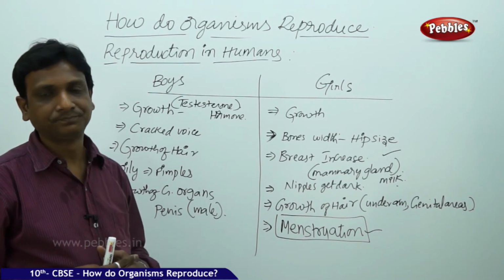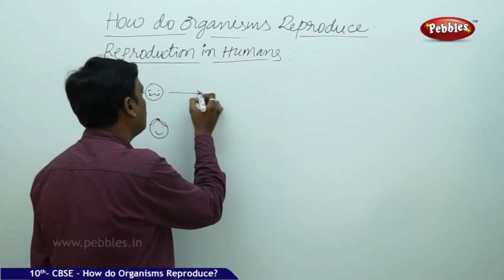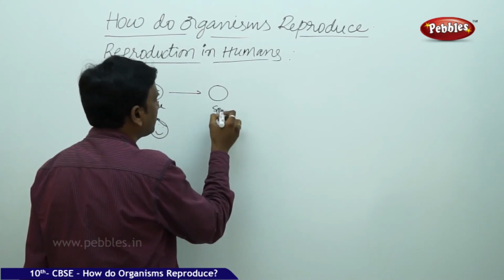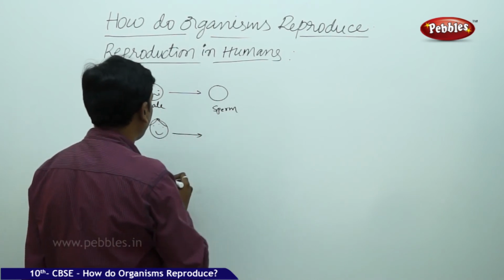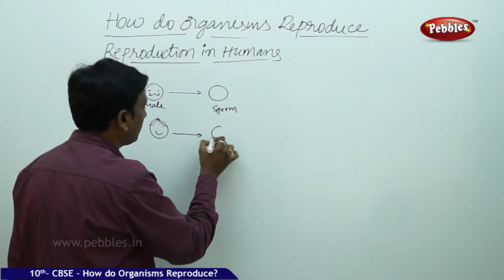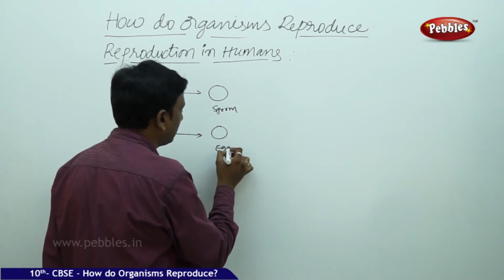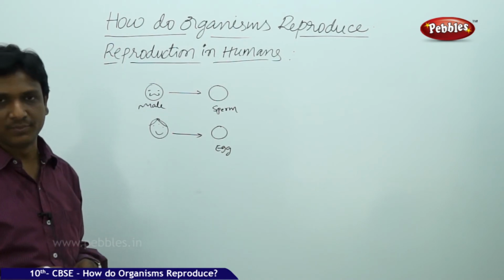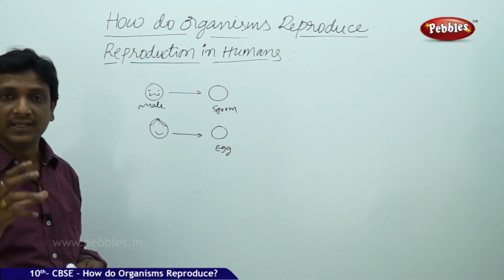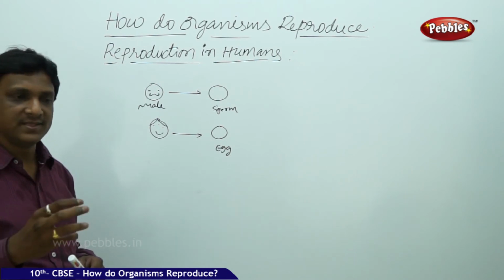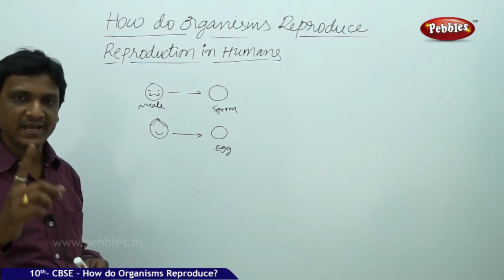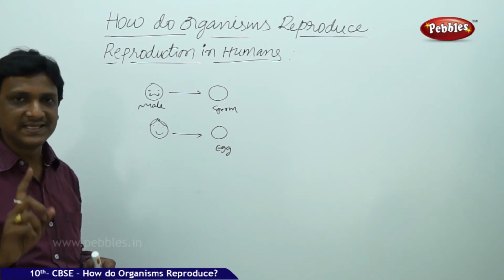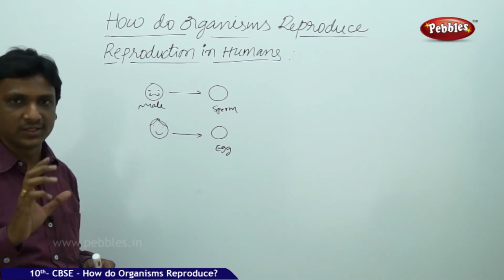That is to reproduce. So here the reproductive cells are produced. Male reproductive cells produced by males you call sperm cells, and females produce female reproductive cells called ova or egg cells. So these cells are to be transferred. Fusion should take place for reproduction. Where does the fusion take place? In some animals, the fusion takes place in the environment. Like in frogs, male frog and female frog release their cells into the water, and in the water the male cell fuses with the female cell and the egg is formed.